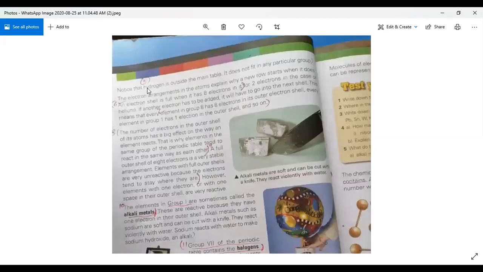This is number 5. This whole line comprises the property number 5. Then this is number 6. Underline in your book, an electron shell is full when it has 8 electrons in it. Then come to number 7. Elements in group 8 have 8 electrons. I am repeating. Now number 8.